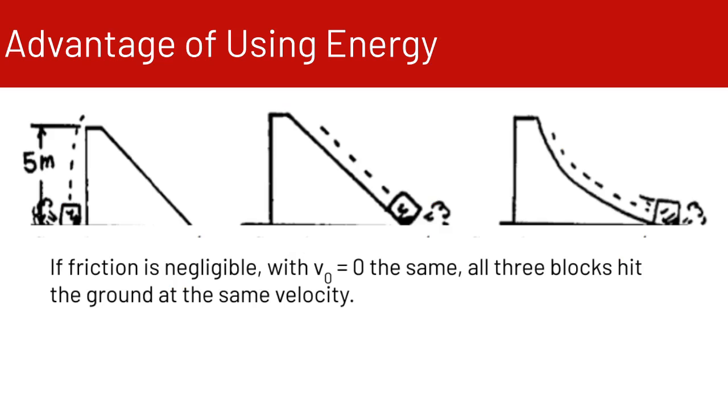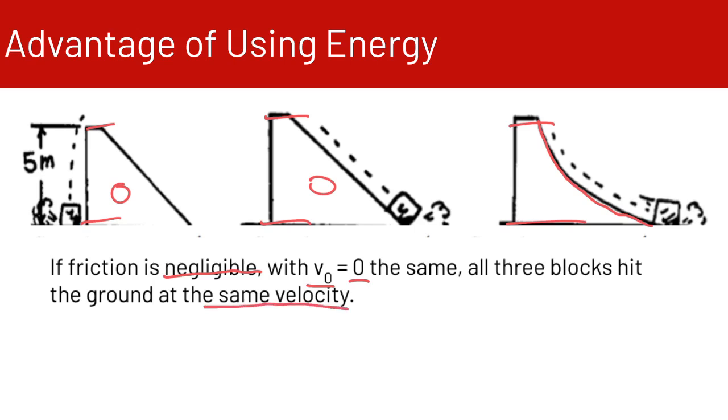So as an example, we have these three different ramps. We have a short ramp here, a little bit longer ramp here, and a longer ramp with a curve in it for the third one. Notice that they're all at the same height, this 5-meter height. If friction is negligible, and if they all start with v naught equals 0, all three blocks are going to hit the ground at the same velocity.